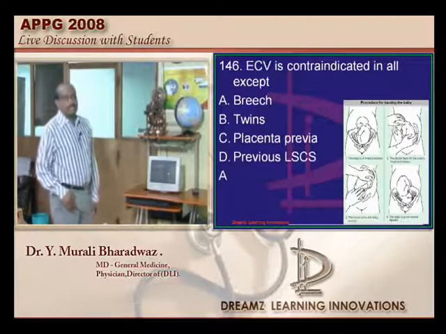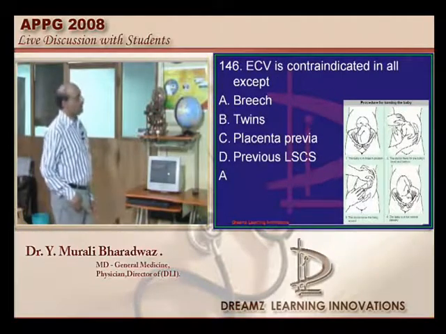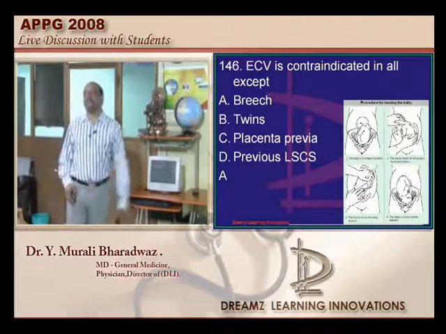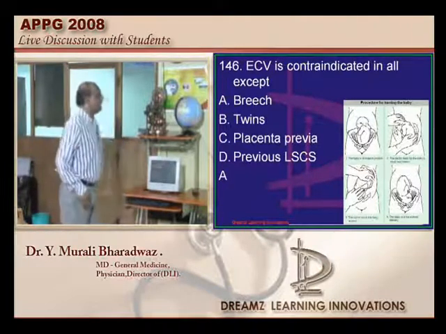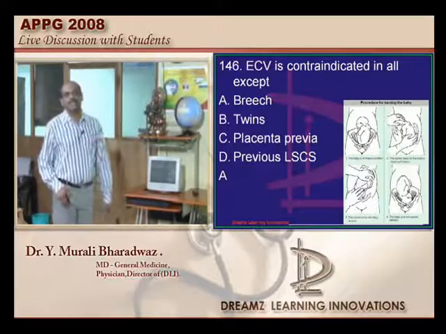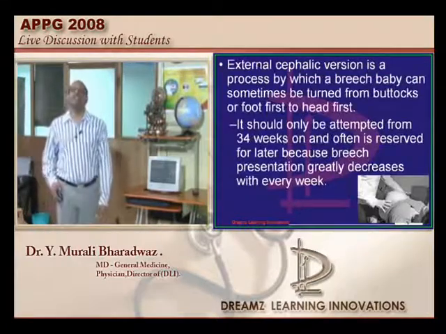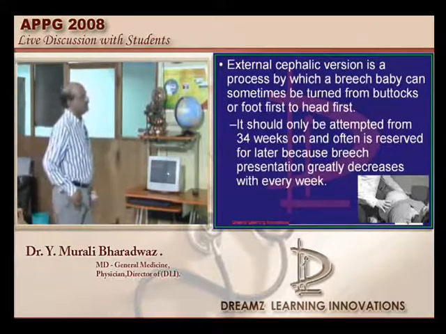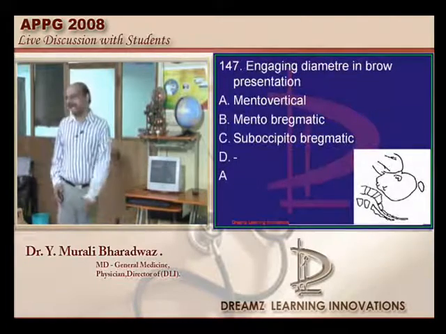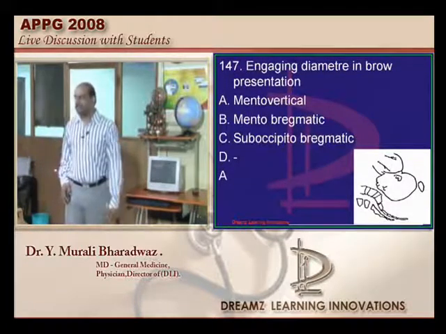And external cephalic version definitely is not contraindicated. It is indicated very much in the case of a breech baby. Whereas placenta previa, previous caesarean, presence of twins, they are all considered to be relative contraindications. Brow presentation, it is the mentovertical diameter which is trying to come out.